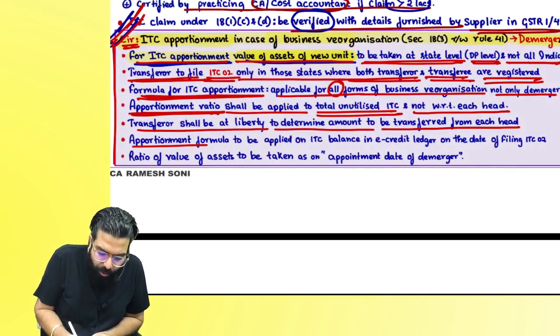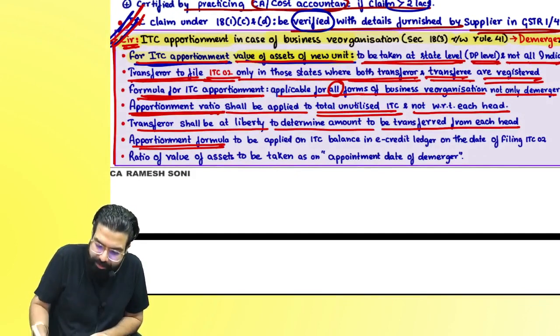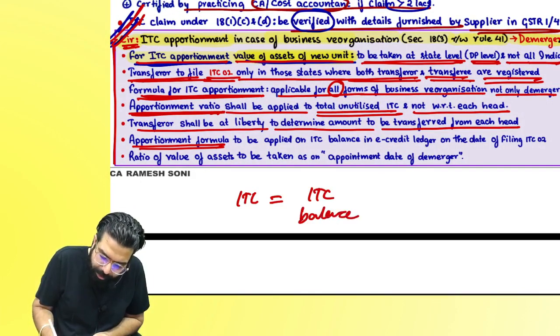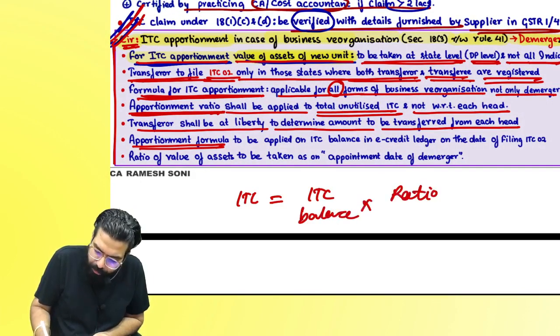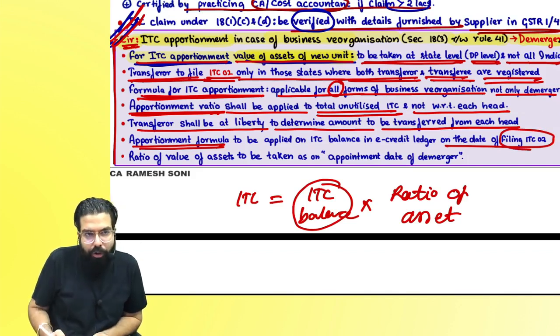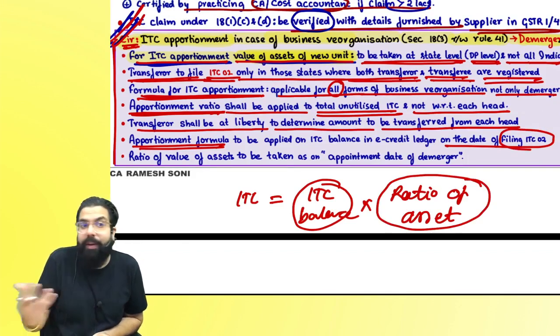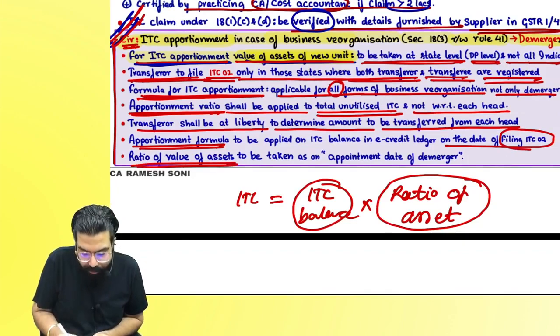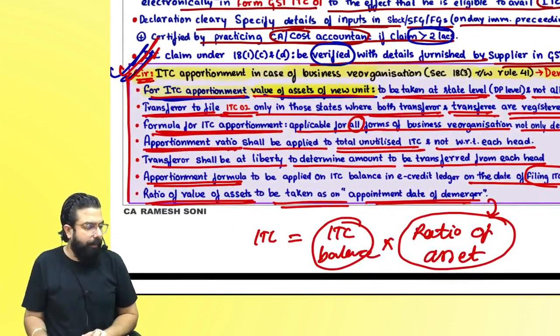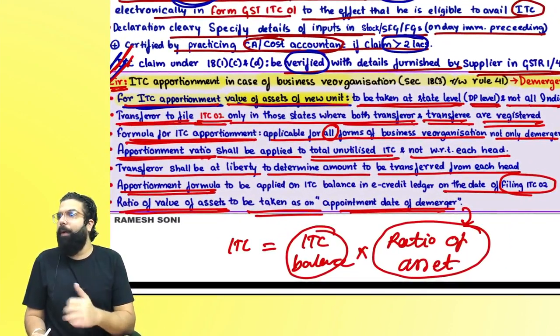See, they told the apportionment formula to be taken as of which date? Sir, you have to distribute the ITC, and what will you do? ITC balance multiplied by ratio of asset. So people asked, sir, which day's ITC balance? The government told it has to be on the date of filing ITC 02. People asked, ratio of the asset, which day's ratio has to be taken? The ratio of the value of the asset is to be taken as on the appointment date of the merger. I hope everyone is clear. Can we go ahead? Yes, everyone is clear till here.